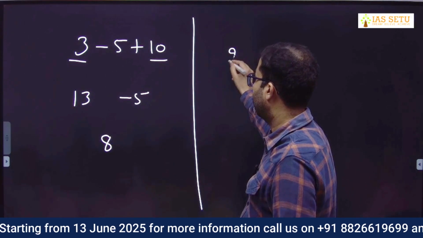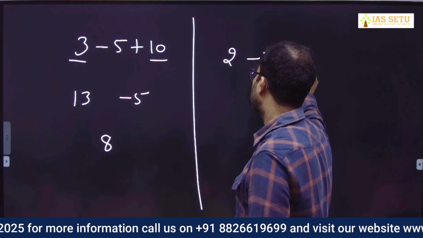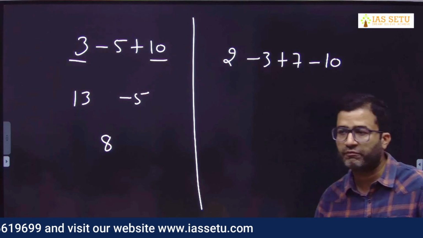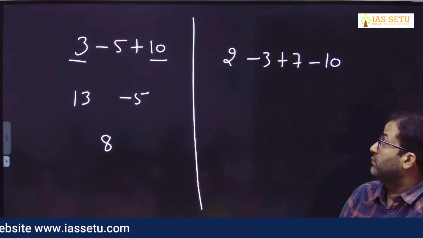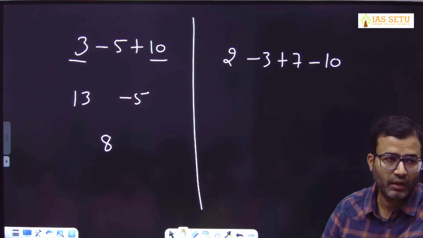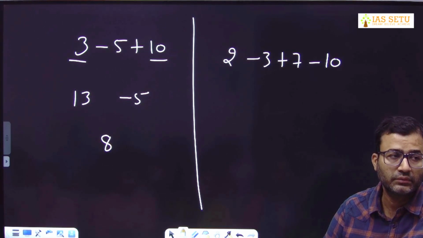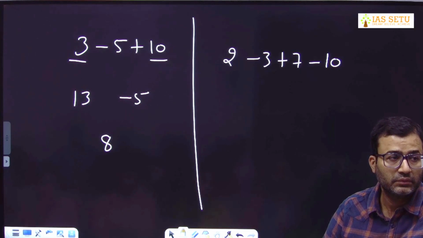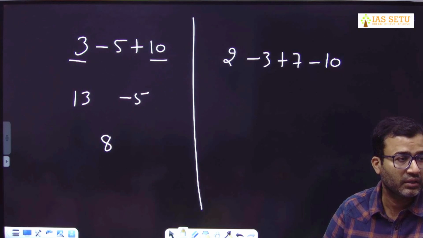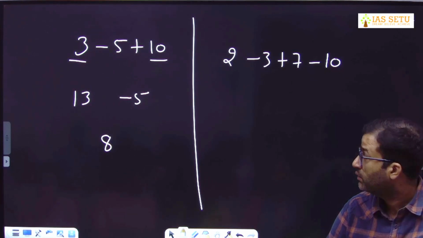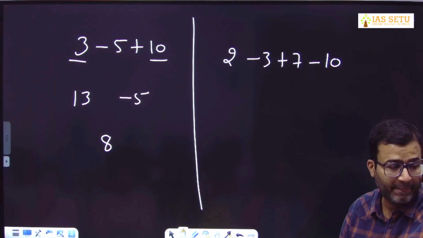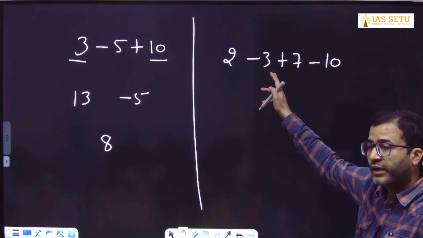My next question. 2 minus 3 plus 7 minus 10. Tell me what will be your final value. Okay.